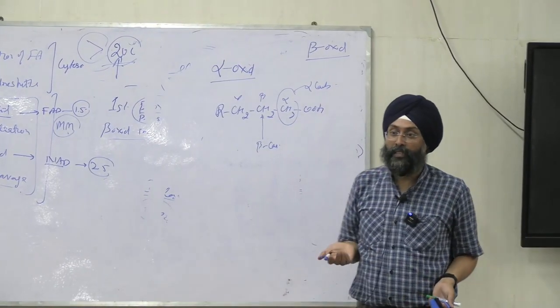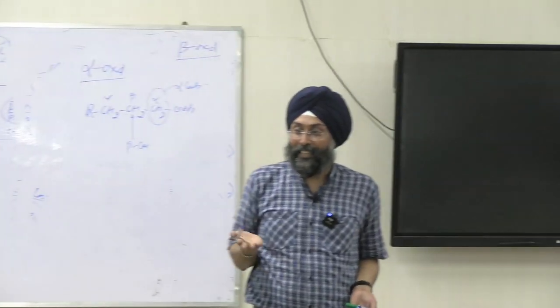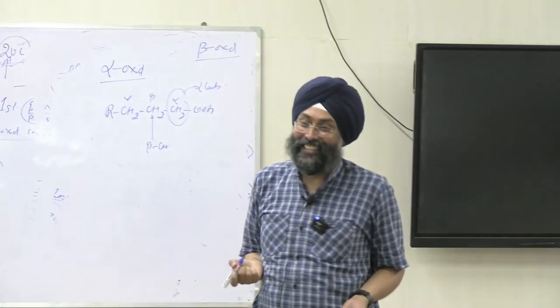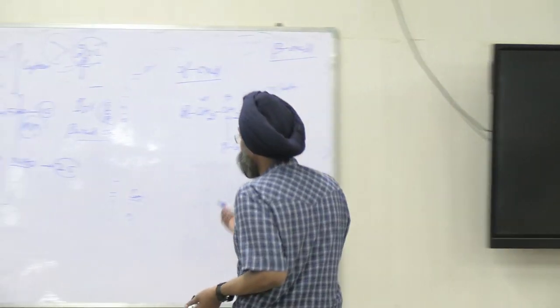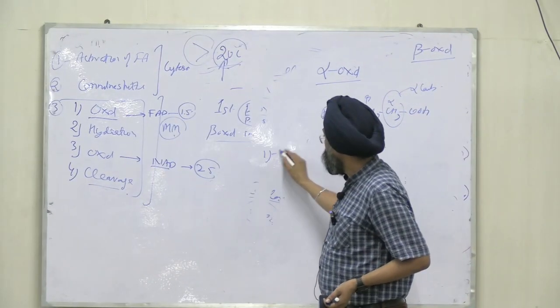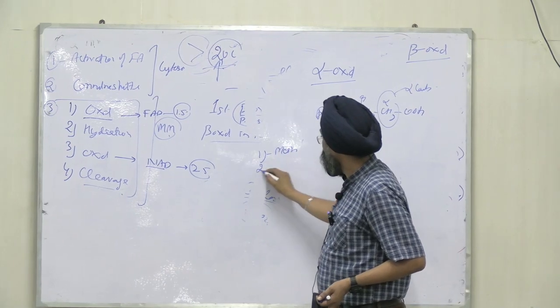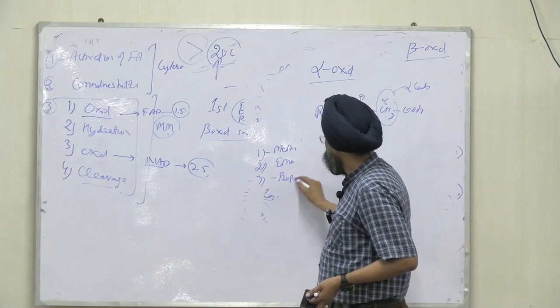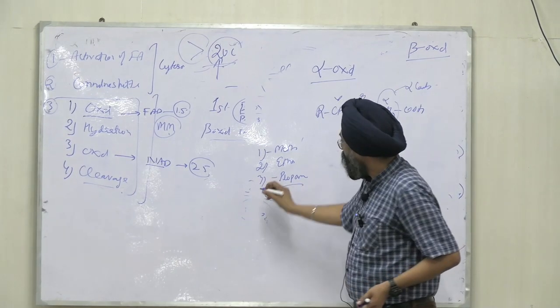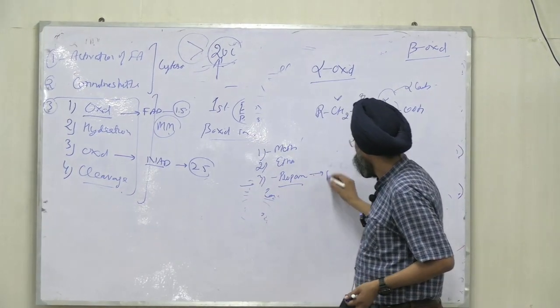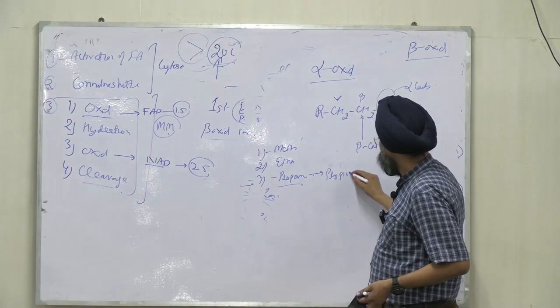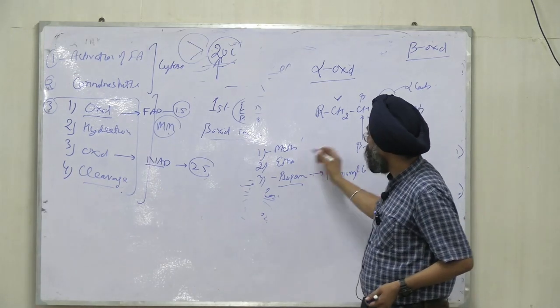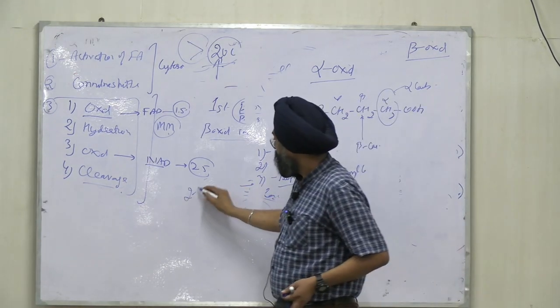What was the problem? Just remember the basic things. Basic chemistry, you studied it in 11th and 12th, right? One carbon is methane, two carbon is ethane, three carbon is propane. In odd chain we form propionyl CoA, and in even chain we form the 2 carbon acetyl CoA.